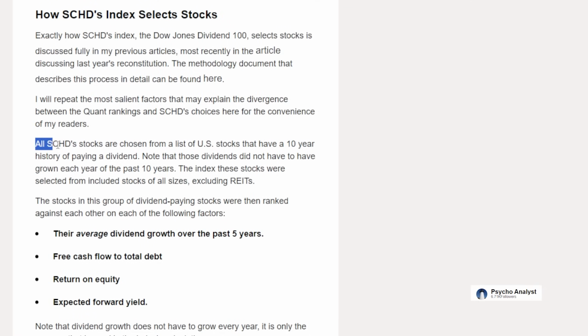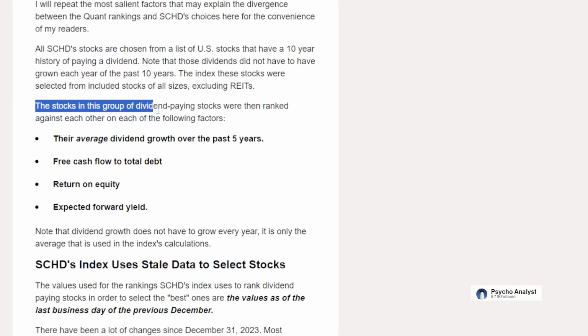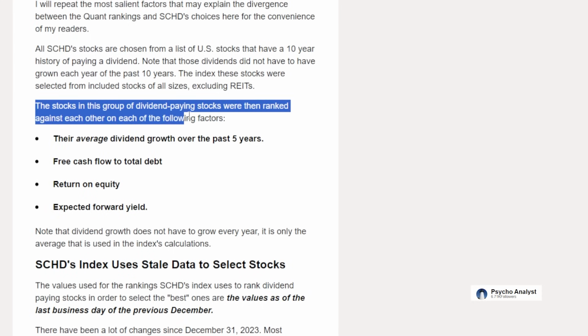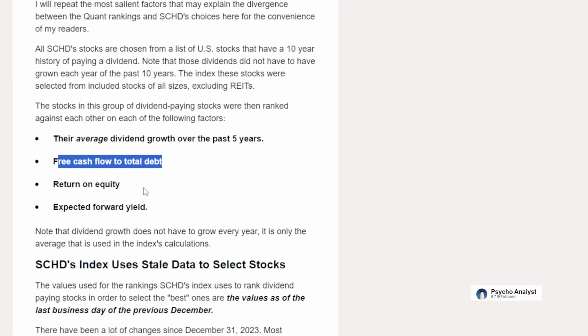Now before we go through all the new holdings within the SCHD ETF, because trust me, there are some crazy changes, let's go over some of the basics on how stocks even end up in the SCHD ETF in the first place. This says SCHD stocks are chosen from a list of US stocks that have a 10-year history of paying dividends. On top of that, the stocks in this group are then ranked against each other on each of the following factors: things like their average dividend growth over the past 5 years, free cash flow to total debt, return on equity, and expected forward yield.